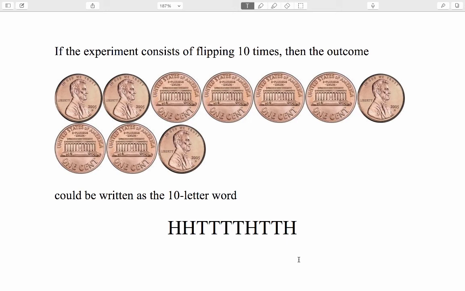Sometimes there are actually too many different outcomes to list them all by hand. For example, in this experiment of flipping 10 coins, there are already more than 1,000 different outcomes. You might not believe that at first, but we'll see why it's true. Understanding how to describe the outcomes as words in a certain alphabet, as we've done here, is still very important, and it really helps us to think about the experiment.